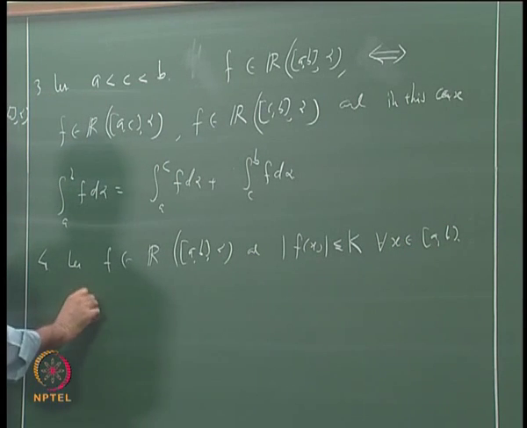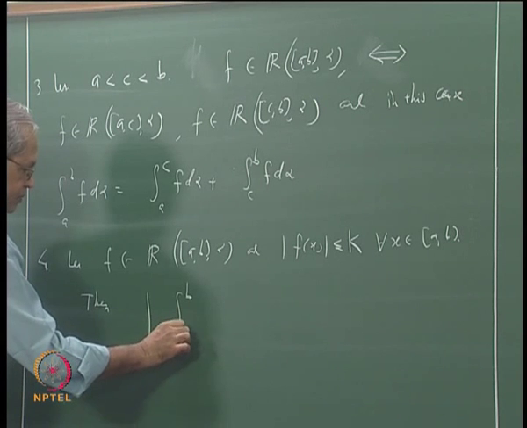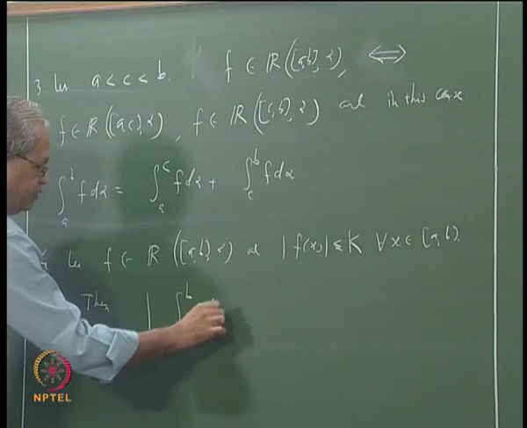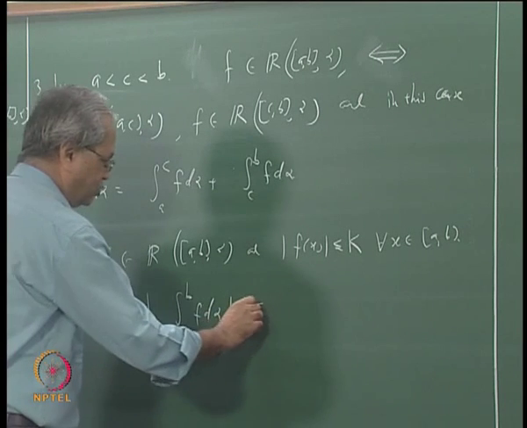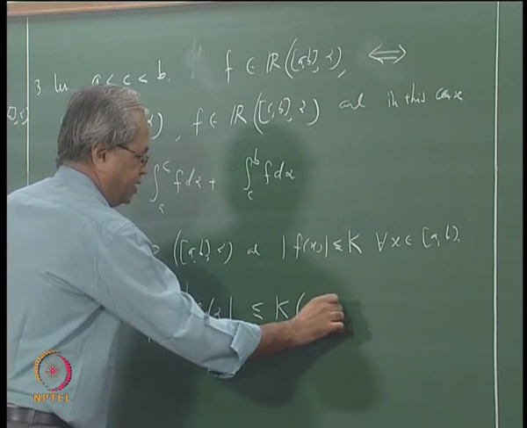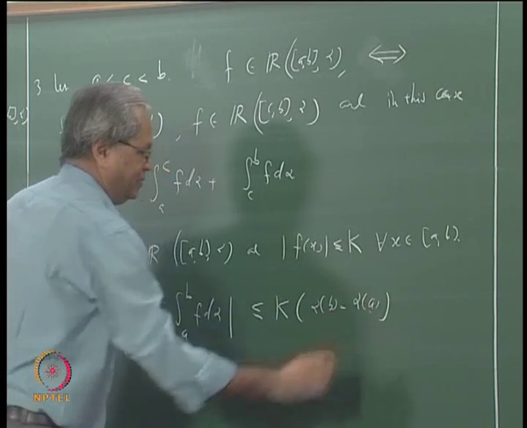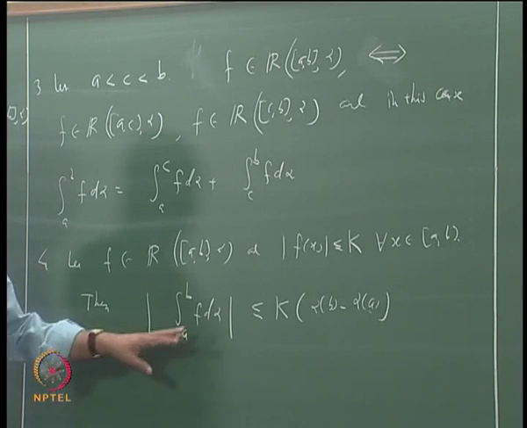Then this absolute value of integral a to b f d alpha is less than or equal to k times alpha b minus alpha a. Okay, I mean this is also fairly easy to see.